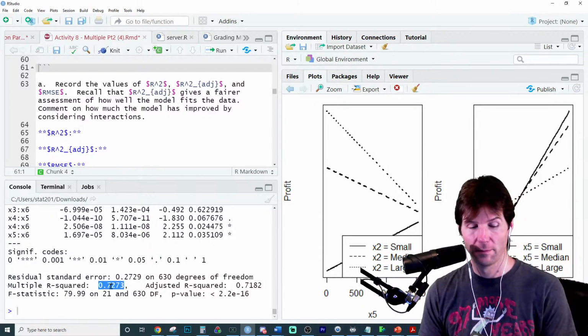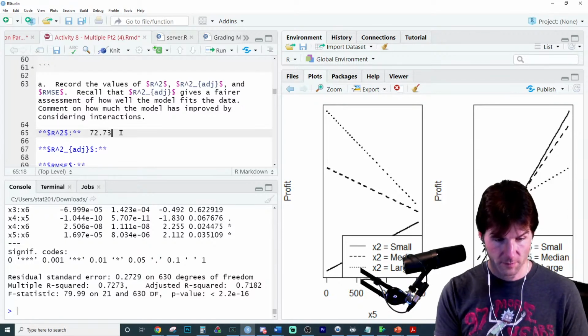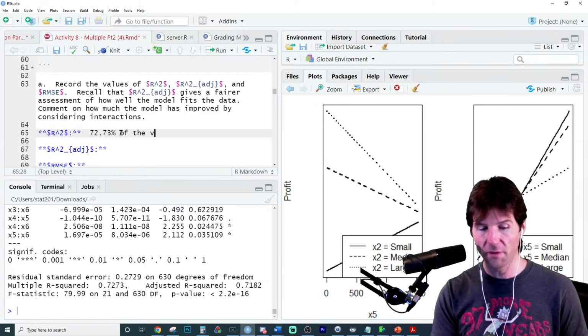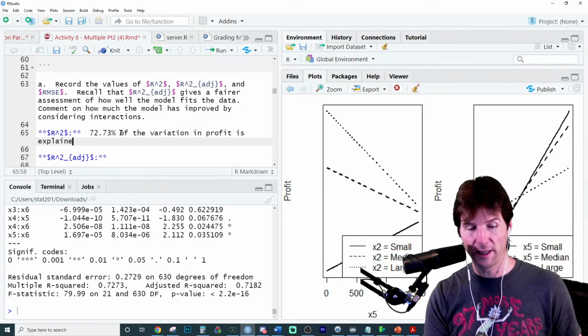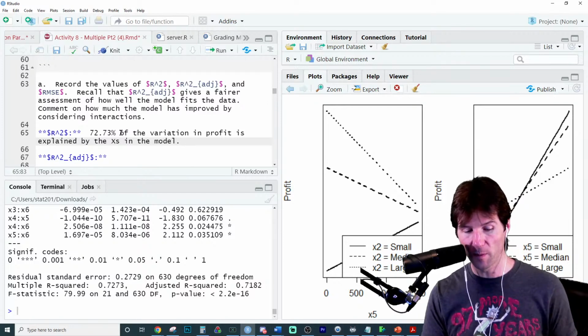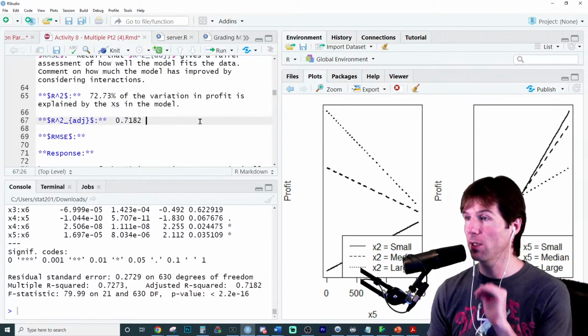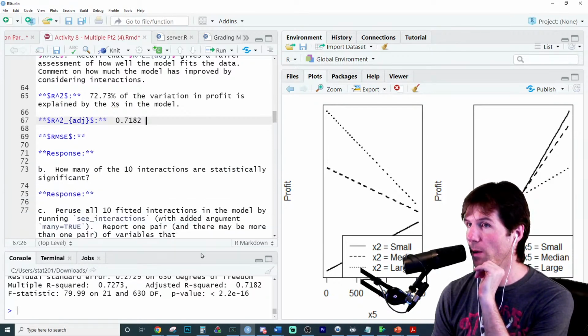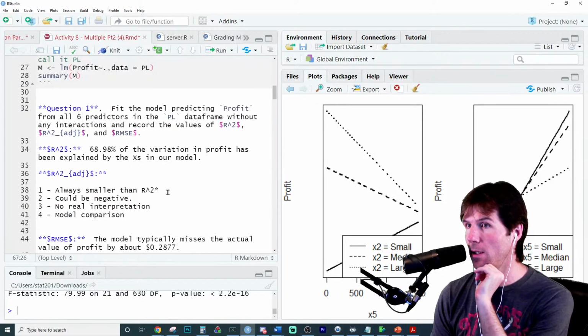So R squared, 72.73% of the variation in profit is explained by the x's in the model, or explained by this model. R squared adjusted. Which model is doing better, Kayla, right now? The interaction model or the original model? So here's the original model up here.